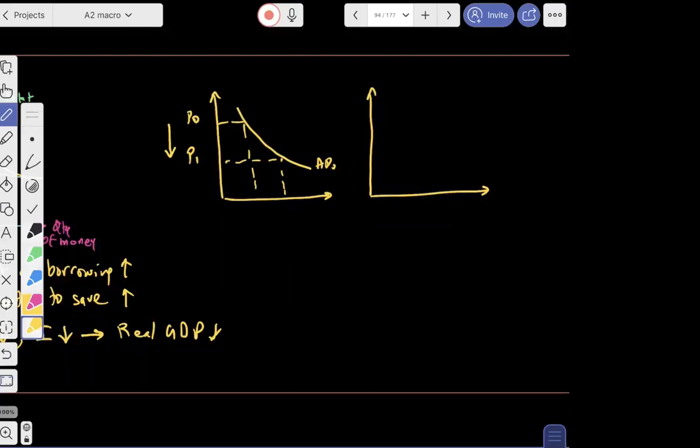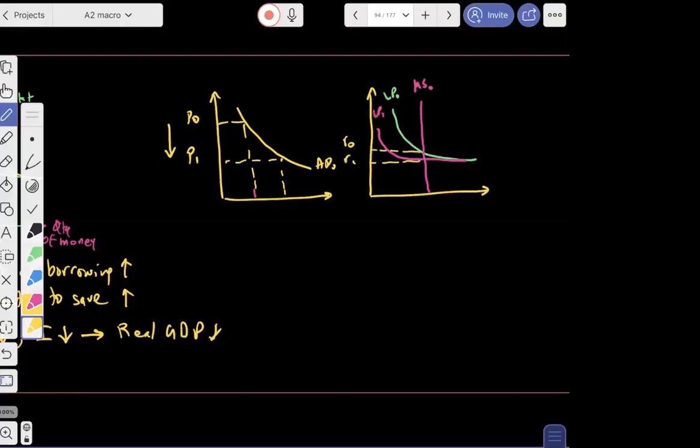Okay, Anusha, what if your price level is going down? Basically, we'll say this is my demand for money, LP naught, and this is money supply. The price level went down, then suddenly people will be like, you know what, purchasing power is going up. They do not require the same amount of money to undertake the transaction. Nobody wants to take a loan because their purchasing power is high. People will be demanding less money. Demand for money will fall from LP0 to LP1, because of which your interest rate will fall from, let's say, R0 to R1.